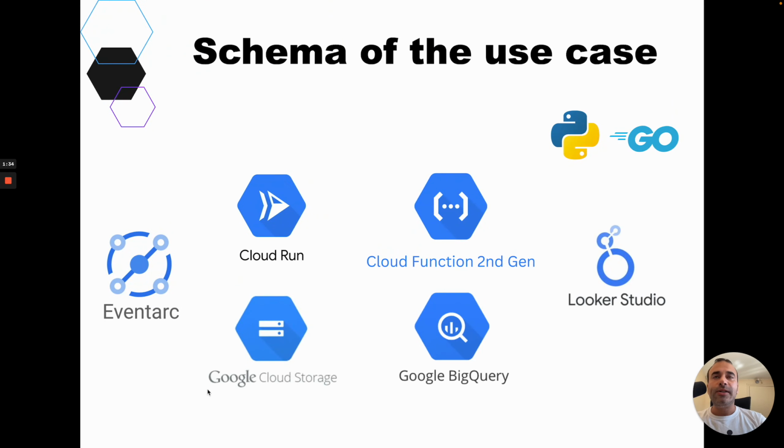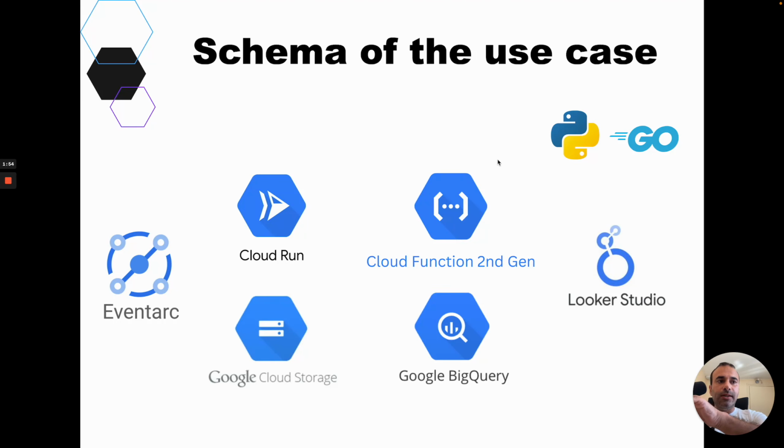About the schema of this use case. I will firstly launch the use case with Cloud Functions V2, and the components are written with Python and Go.